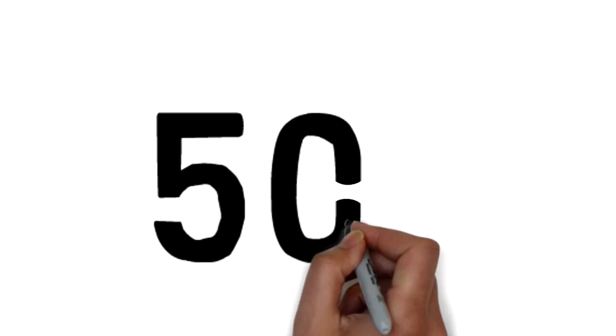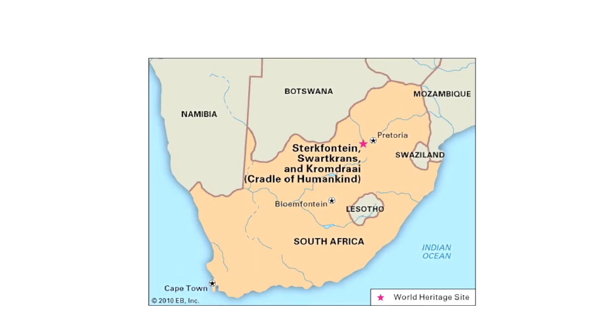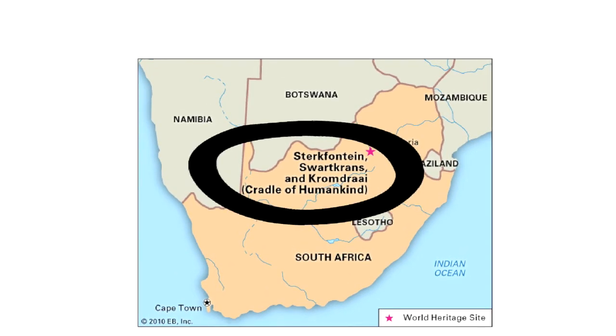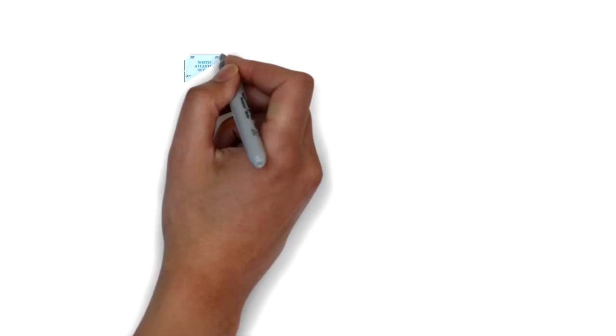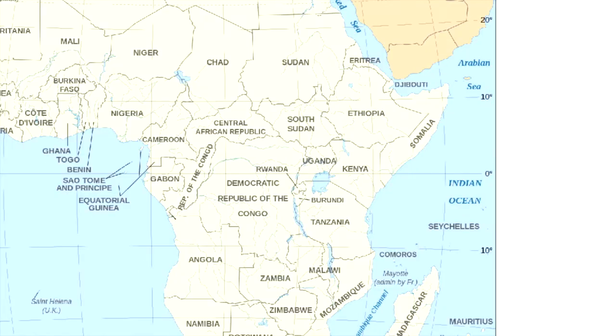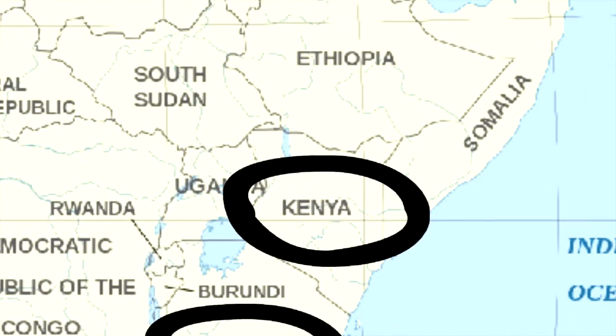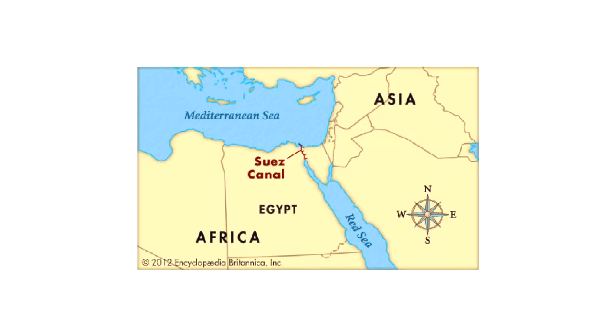The largest number of hominid bones, 500 to be exact, comes from the Sterkfontein caves. These caves were named as a World Heritage Site in 1999 and are known today as the cradle of humankind. Africa has been recognized as the birthplace of humankind. Important discoveries of early hominids have also been found in Kenya, Tanzania, and Ethiopia. It is believed that these early humans crossed the strip of land near the Red Sea, which is today known as the Suez Canal, and from there moved on to other continents.